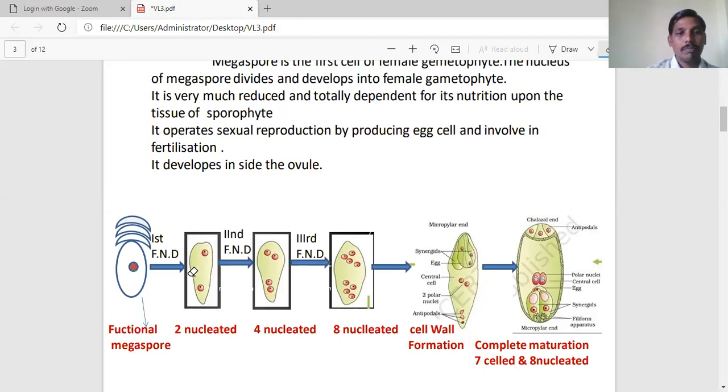So this is the development of the embryo sac, or female gametophyte, inside the ovule. The embryo sac performs sexual reproduction, produces the egg cell, and is involved in the fertilization process.